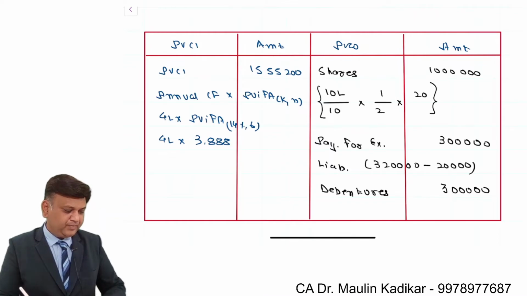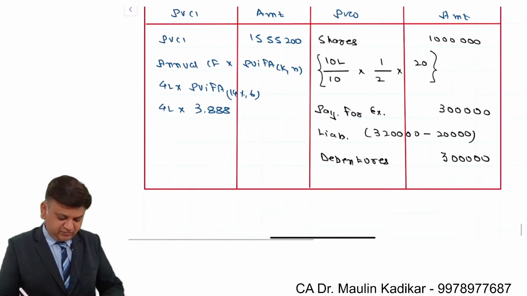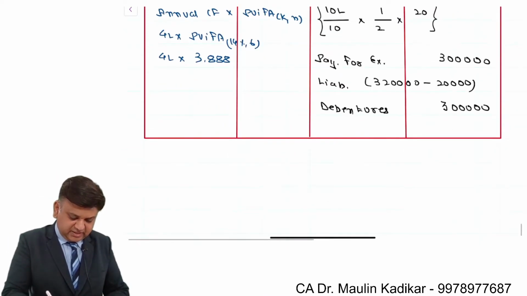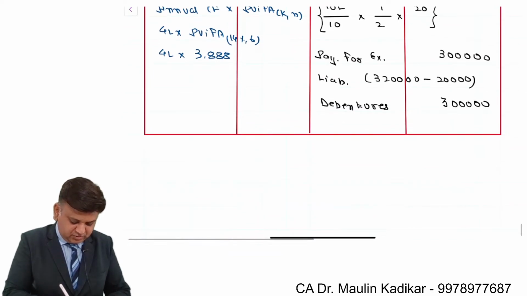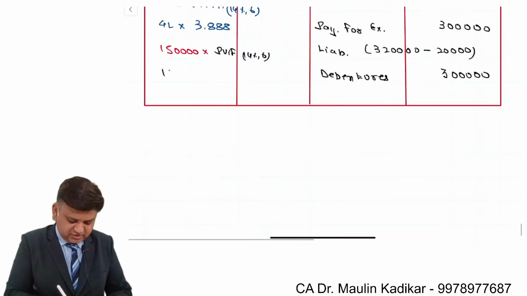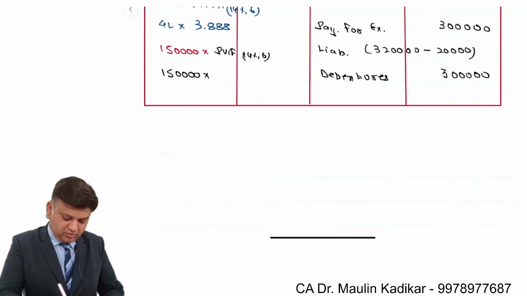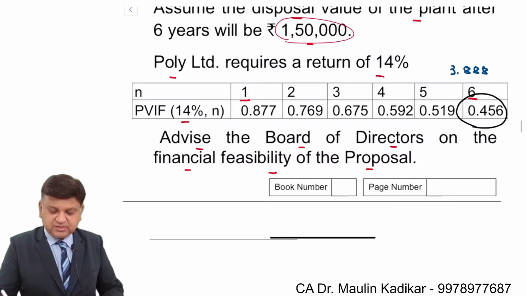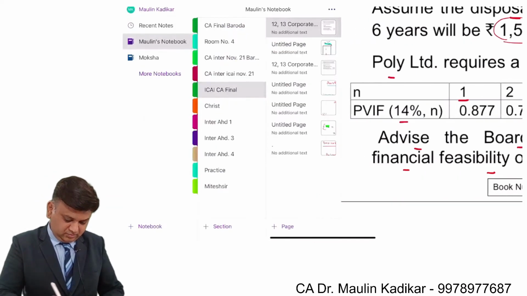Okay. The last year there is terminal cash inflow. So in that case it will be 1,50,000 into PVIF, because it is going to be received at the end of the 6th year at the rate of 14% for 6th year. So 1,50,000 into 6th year factor is 0.4560.